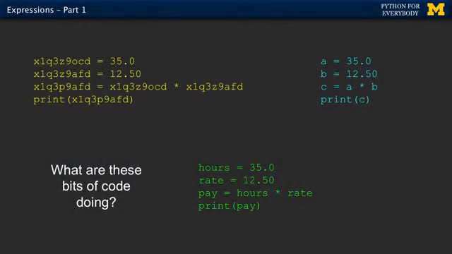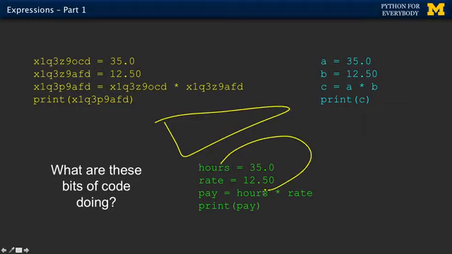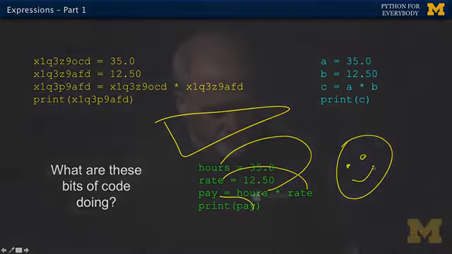Again, Python looks at all these three things as the same. All Python cares is that this matches this, this matches that, and that matches this. But humans are much happier. Now we understand mentally that the first variable, 35, was the hours, the second was the rate per hour, and then we computed a pay and we printed it out. So this is really understandable.